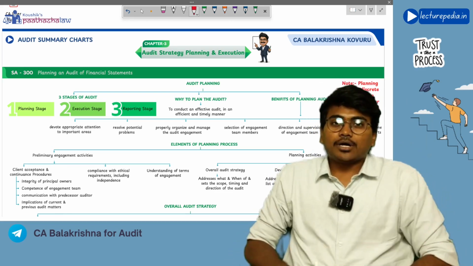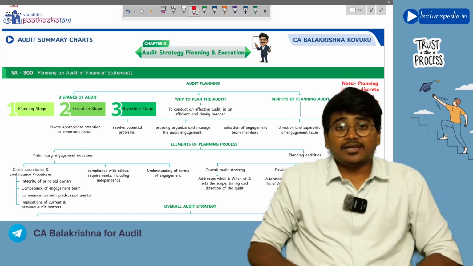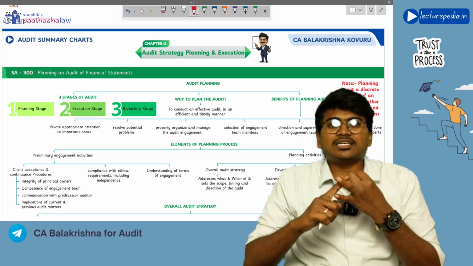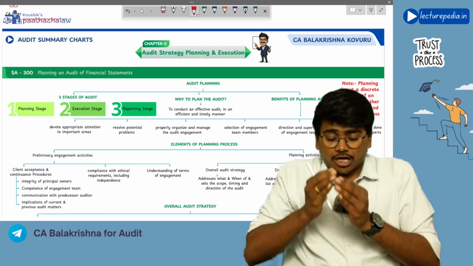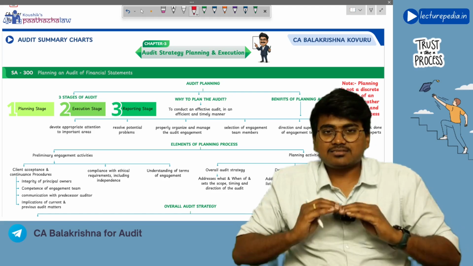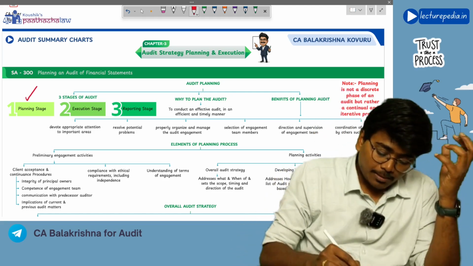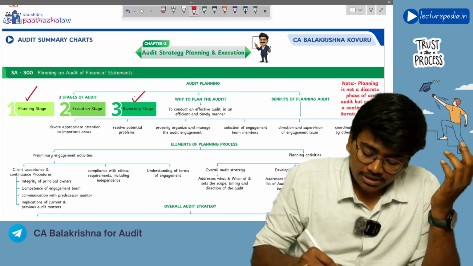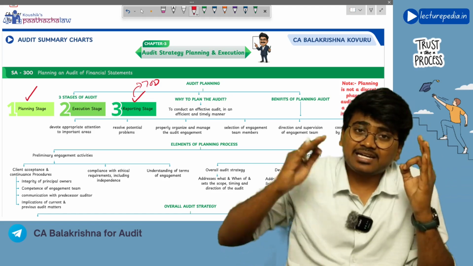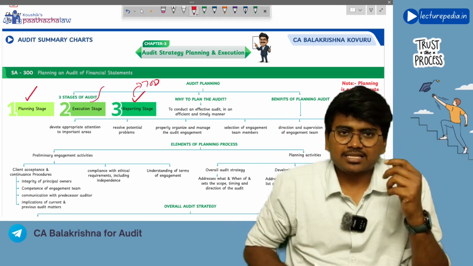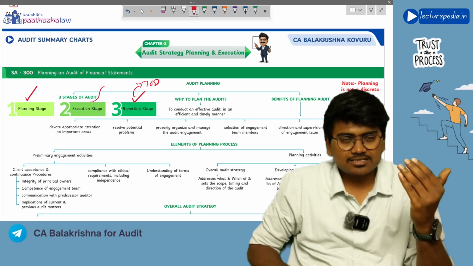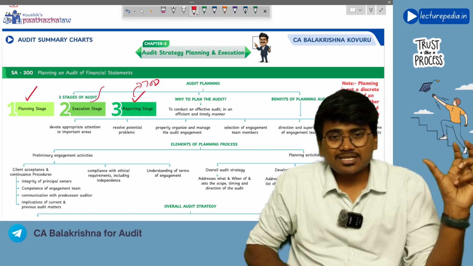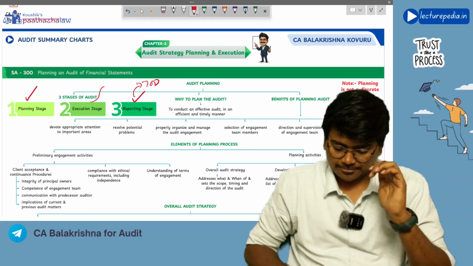Now, the audit that the auditor conducts can be divided into three stages. What are the three stages? Planning stage, execution stage, reporting stage. Whatever we are going to discuss in this third chapter comes under the planning stage. These are the three stages of audit. About the reporting stage, we will discuss in the 700 series, and the various other standards in the 500 series, 600 series, and so on come under the execution stage. So these are the three stages of audit.